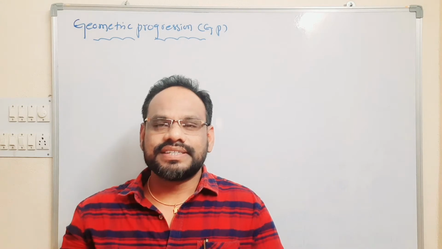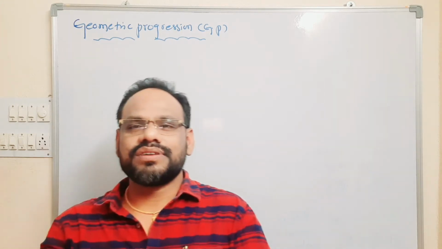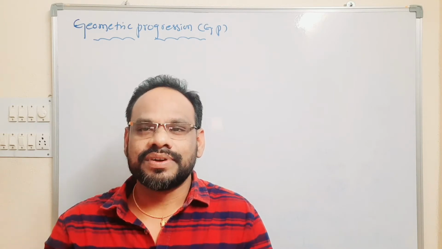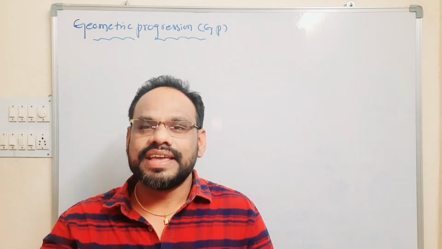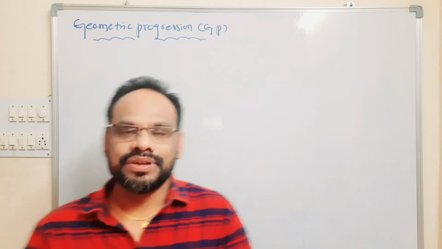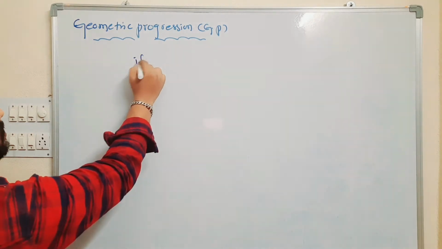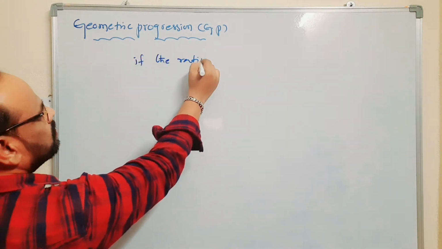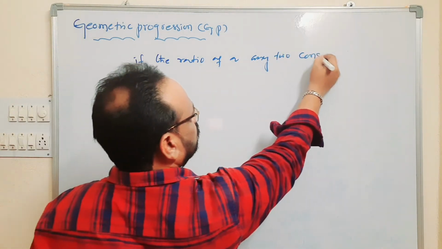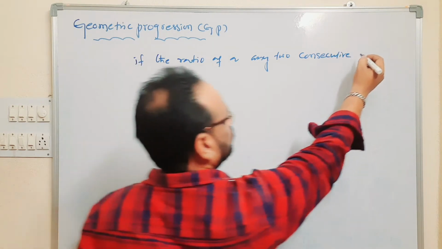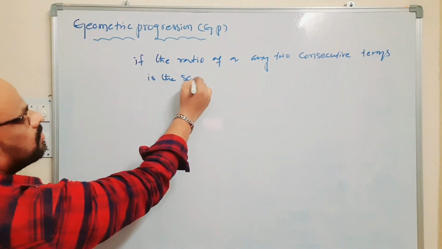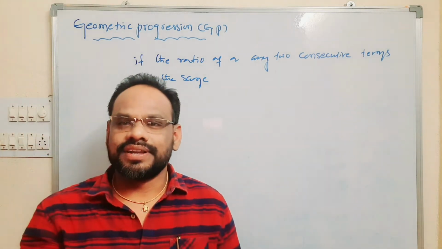Or a sequence of non-zero numbers is said to be a geometric progression if the ratio of any two consecutive terms is the same, then it is called geometric progression.